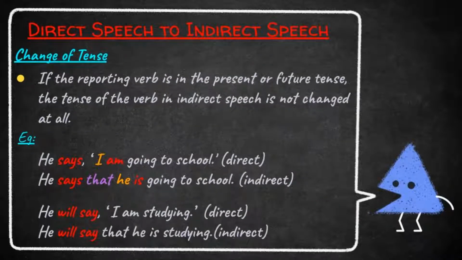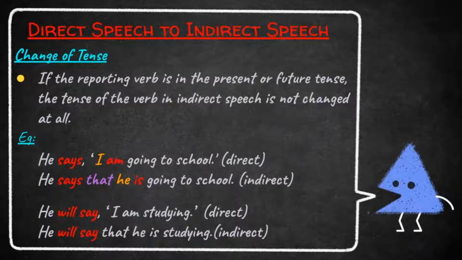Students, before we can change a sentence from direct to indirect speech, there are some basic rules we have to follow first. The basic rules are change in punctuation, change in pronoun, and change in tense. Okay, let us see in detail. Look here, if the reporting verb is in the present tense or future tense, no need to change the tense of the verb in indirect speech.